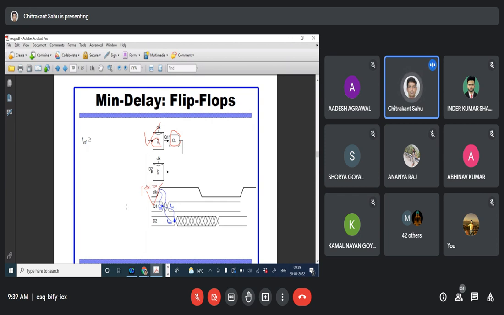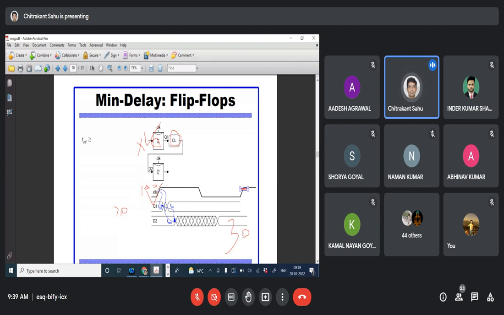At 70 picosecond, the input arrives; let's say the input is x. In the case of flop 2, d2 must arrive before the 30 picosecond, before the rising edge of the clock. That is why it is called setup time.